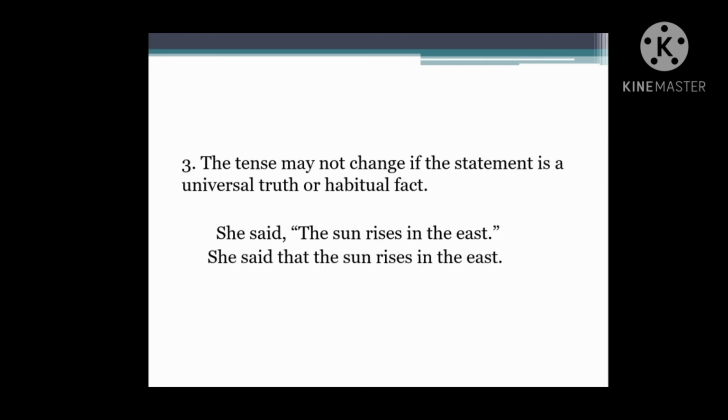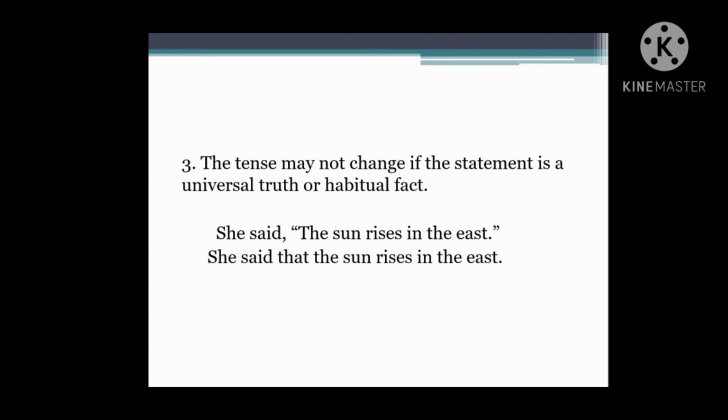The tense may not change if the statement is a universal truth or habitual fact. Example, she said, the sun rises in the east. Answer is, she said that the sun rises in the east.